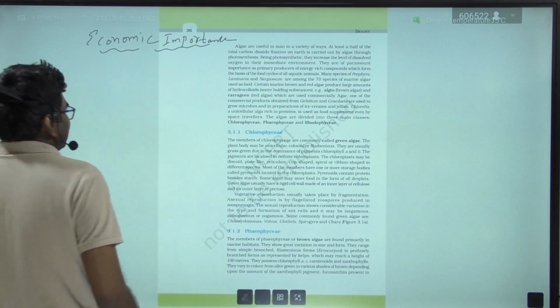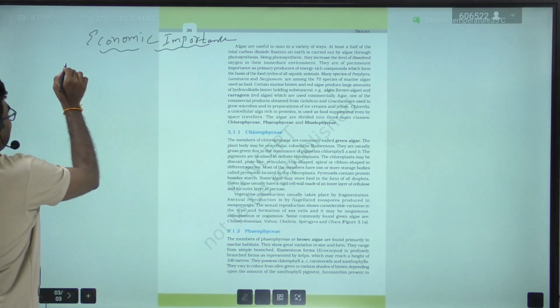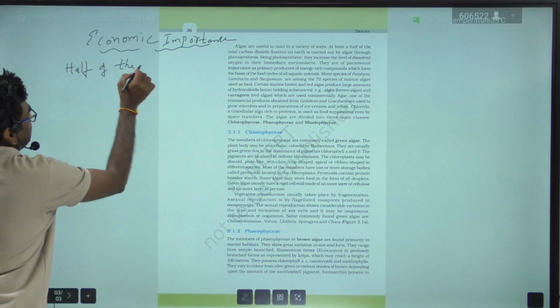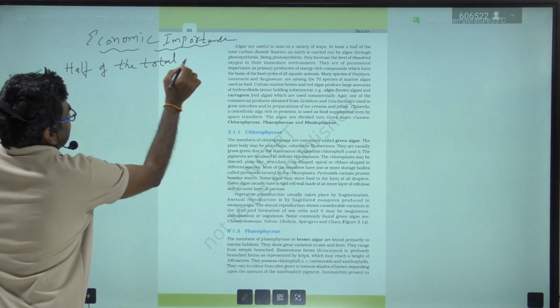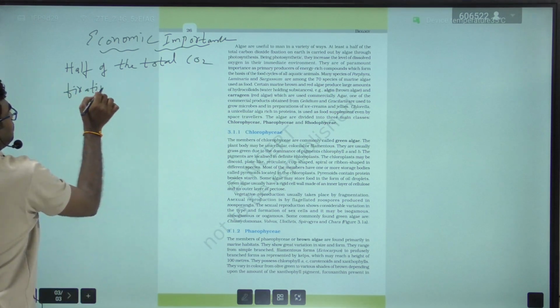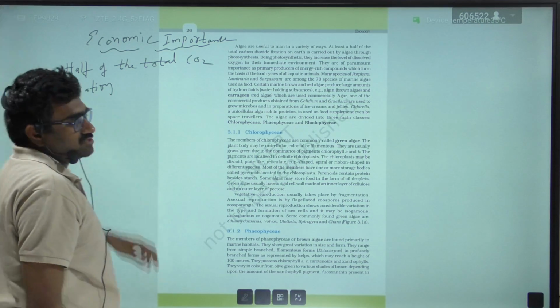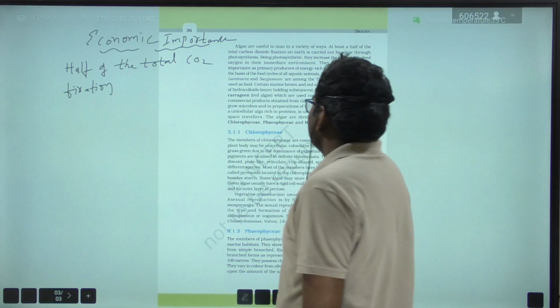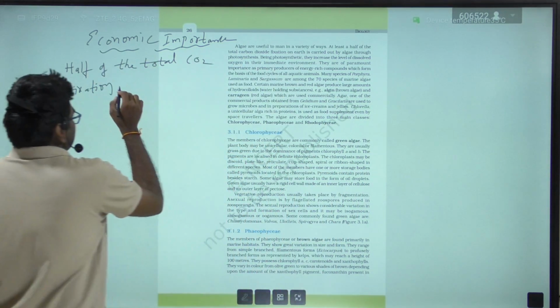At least half of the total CO2 fixation on earth is carried out by algae, that is through photosynthesis.